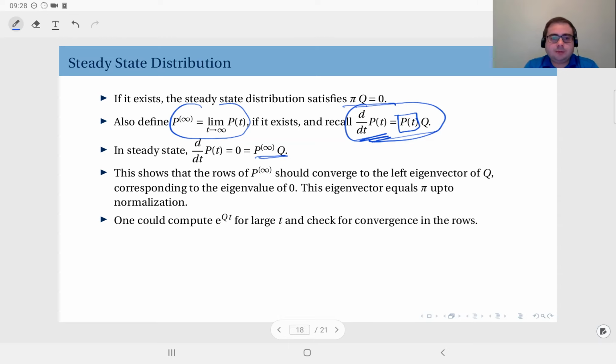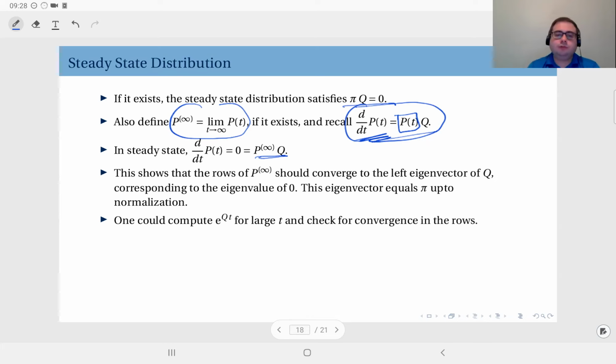If the limit exists, every row of the P infinity matrix, the limiting case of P(t), will be a left eigenvector of Q corresponding to the eigenvalue of 0. So that's another way to compute the steady state distribution if it exists.